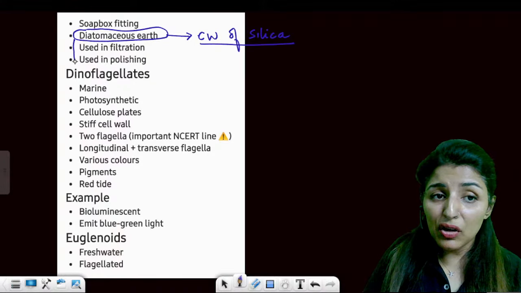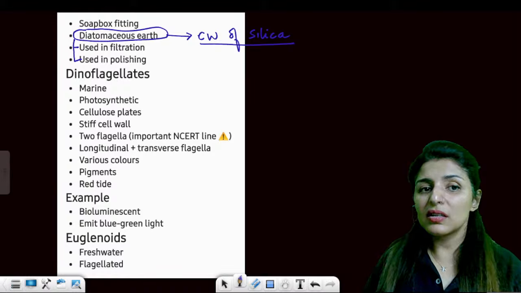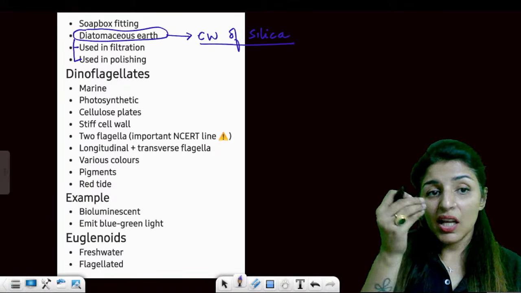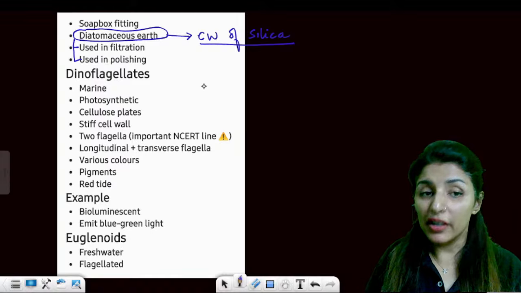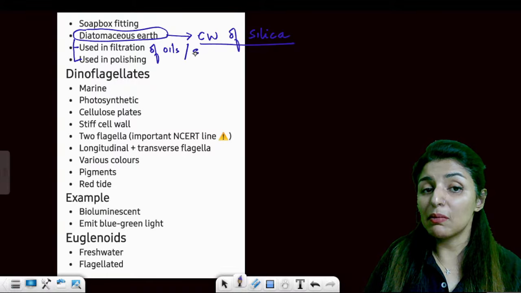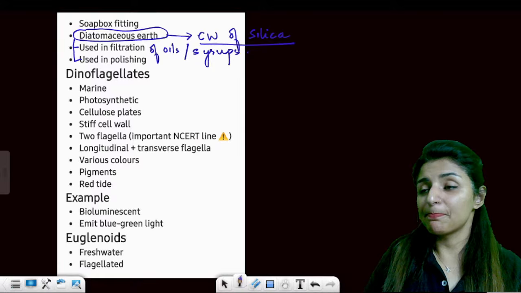And what is the function of diatomaceous earth? This soil, which contains the remnants of diatoms, can be used in filtration and polishing. Filtration of oils and syrups. Remember, this is what NCERT says.